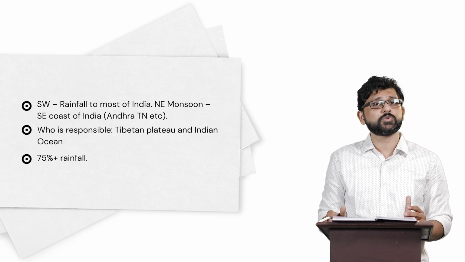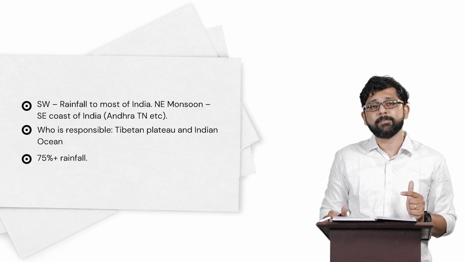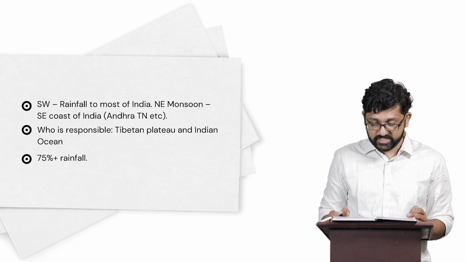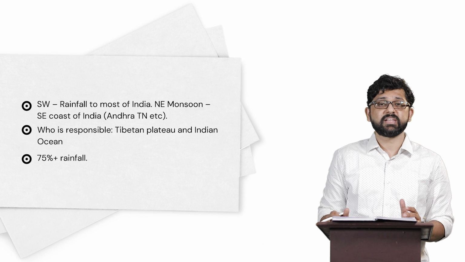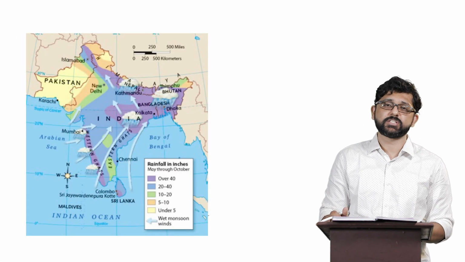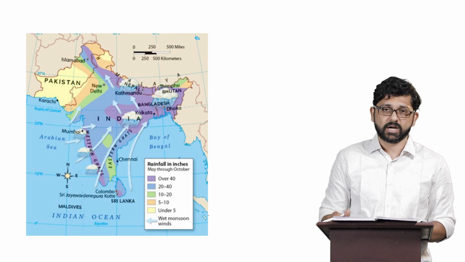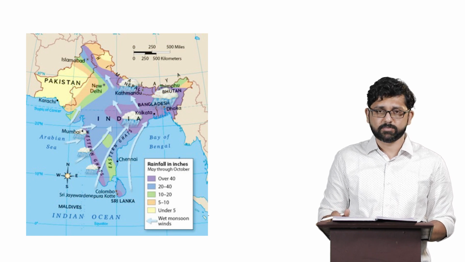It is also important to note here that not just socially or culturally, but also economically, monsoon is very important, especially the southwest monsoon, because it brings rainfall to more than 75% of India's geographical area. You can see in the picture the direction in which the southwest monsoon enters India, that is through the Western Ghats. And you can also see the deflection that it takes towards the eastern part of India.